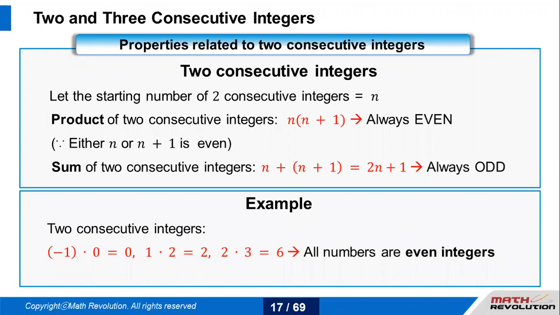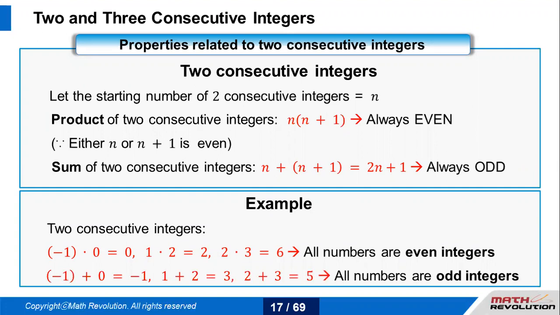This is what we could see. So 1 times 2 is 2, 2 times 3 is 6, all numbers are even. And over here, when we add those, 1 plus 2 is 3, which is odd, 2 plus 3 is 5, which is odd again, 3 plus 4 is 7, which is odd again, 37 plus 38 gives you 75, which is odd again. So all the numbers are odd.